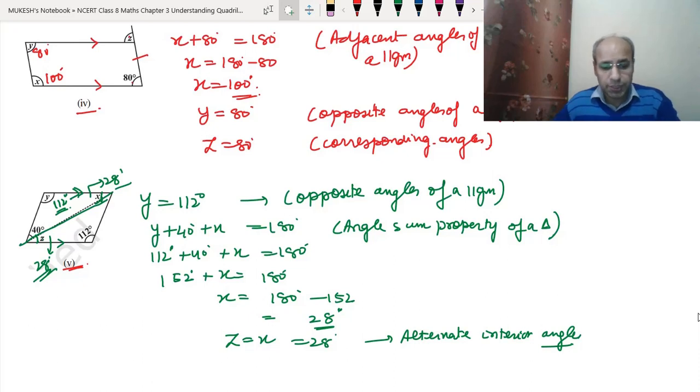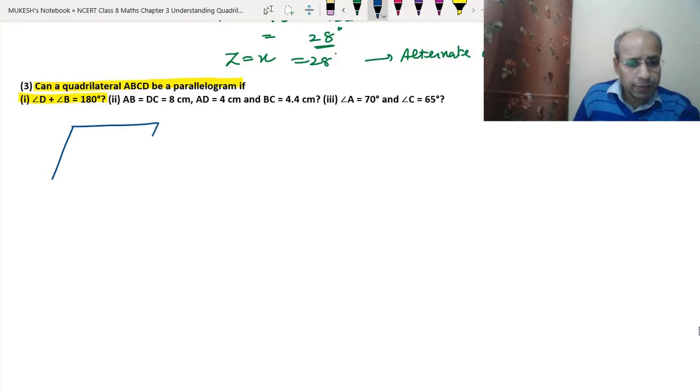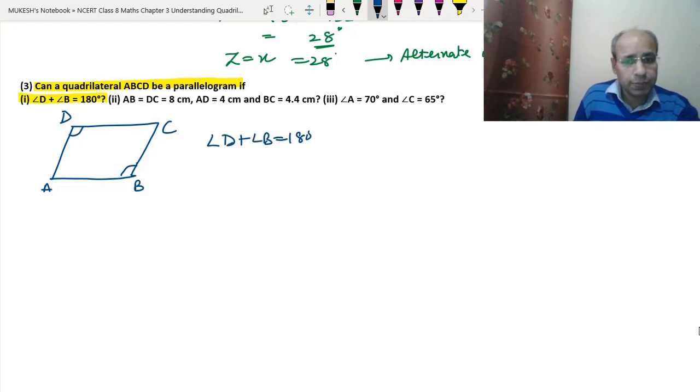Now let's do question number 3. In this question, it is given: can a quadrilateral ABCD be a parallelogram if angle D plus angle B is equal to 180 degrees? Now let's do it by drawing. So this is ABCD, which is a parallelogram. They are telling us that angle D plus angle B is 180 degrees.